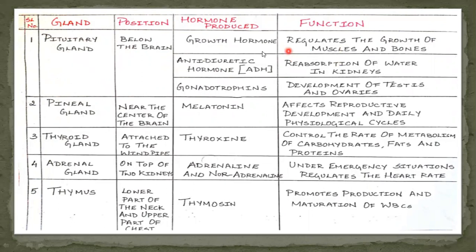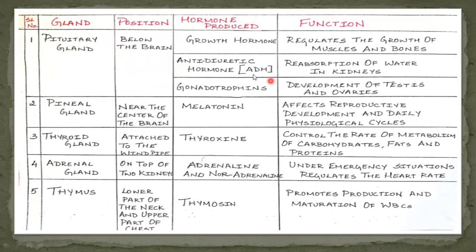And the function is like this. The growth hormone controls the growth of the human body, means it regulates the growth of muscles and bones. A person having a deficiency of growth hormone in childhood remains very short. On the other hand, a person having too much growth hormone becomes very tall. The growth is completely dependent on the hormone called growth hormone secreted by the pituitary gland.